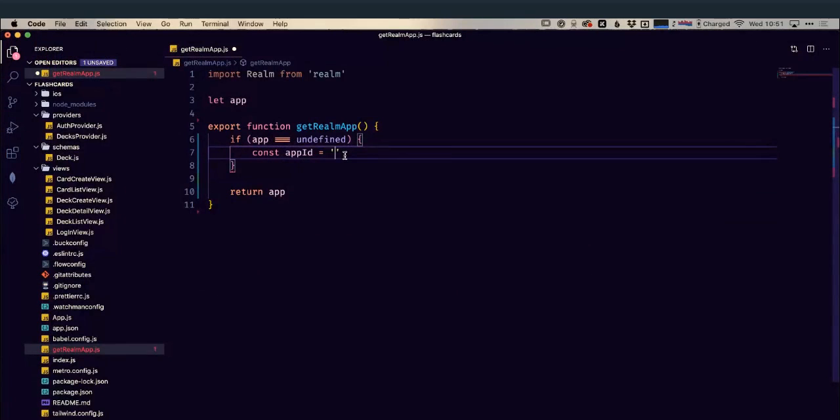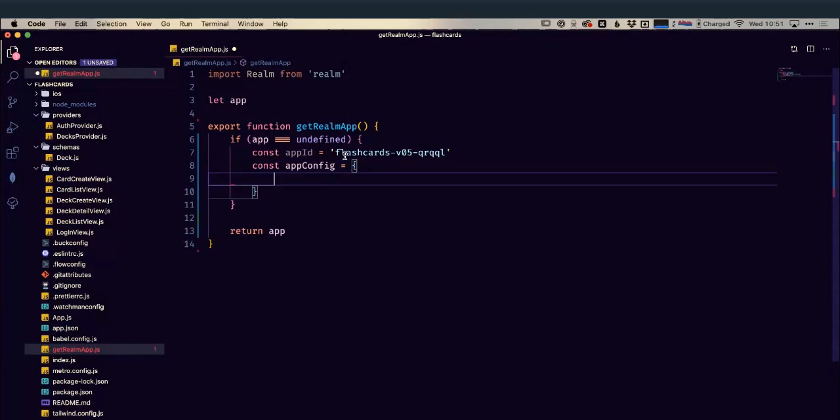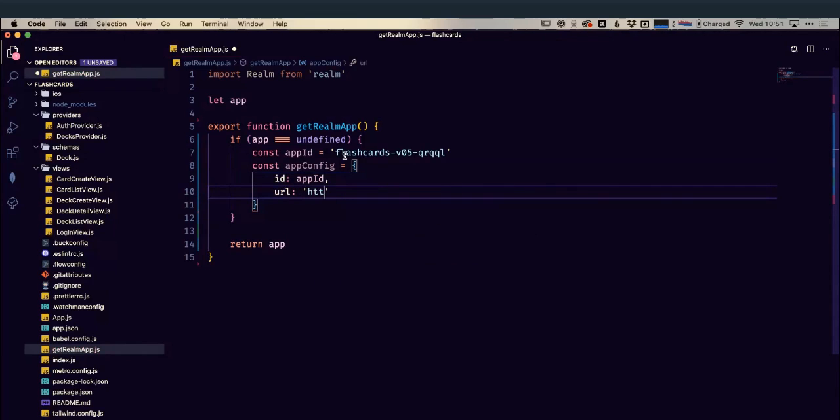Let's pop that in. And I'm going to create a config object. So let's just call it app config. And that's going to be a dictionary. And in our app config, well, it's going to need the ID that we just set. So let's pass that in here. It's also going to need the URL for realm, which is realm.mongodb.com. So that's where it's going to connect to.